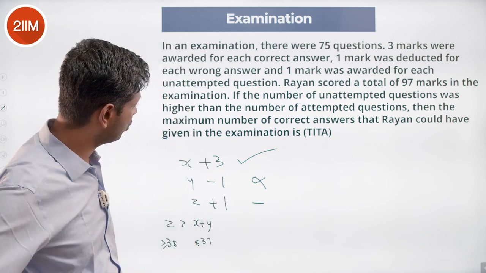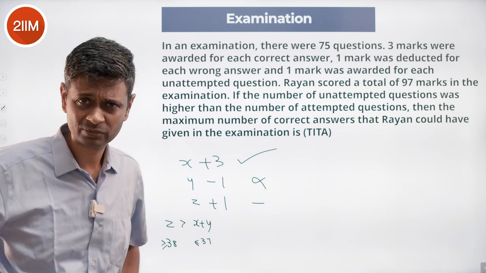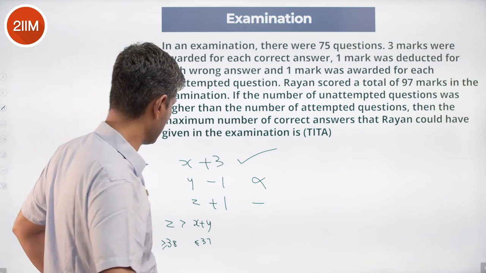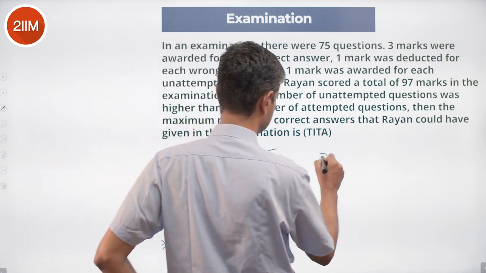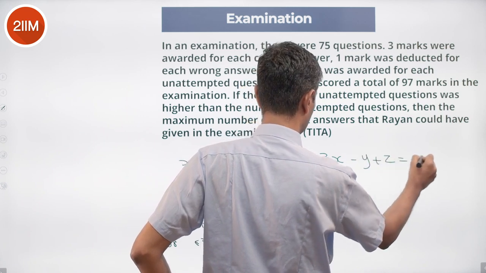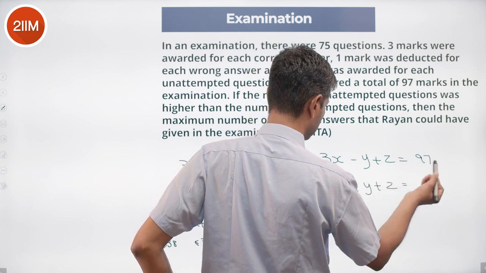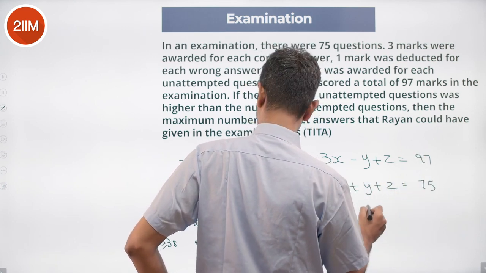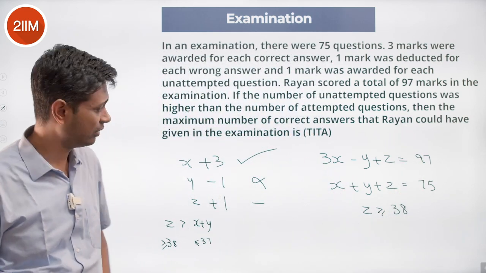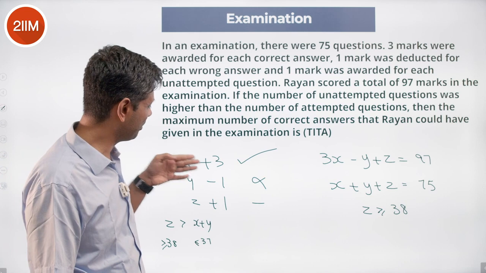Then we want the maximum number of correct answers that Ryan could have given. Ryan got 97 marks in total, so we can say 3x minus y plus z equals 97. We know x plus y plus z is 75. We know z is greater than or equal to 38. So this is where we stand, and there's a beautiful way of simplifying this. This is a plus 3, minus 1, plus 1.